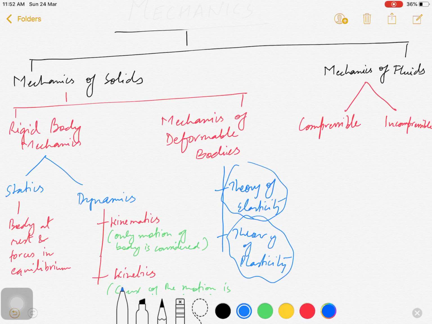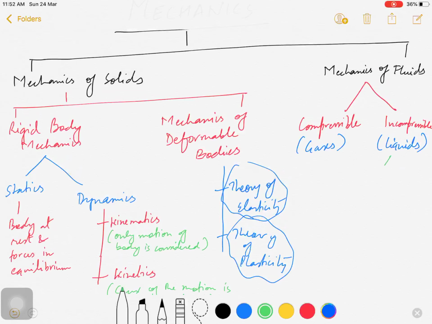Under compressible, gases come, which can be compressed at ordinary temperature, and under incompressible, liquid comes, which can't be compressed at ordinary temperature. Again, it is further divided into two categories. First is statics, second is dynamics. In statics, we consider fluid at rest, and in dynamics, we consider fluid in motion.